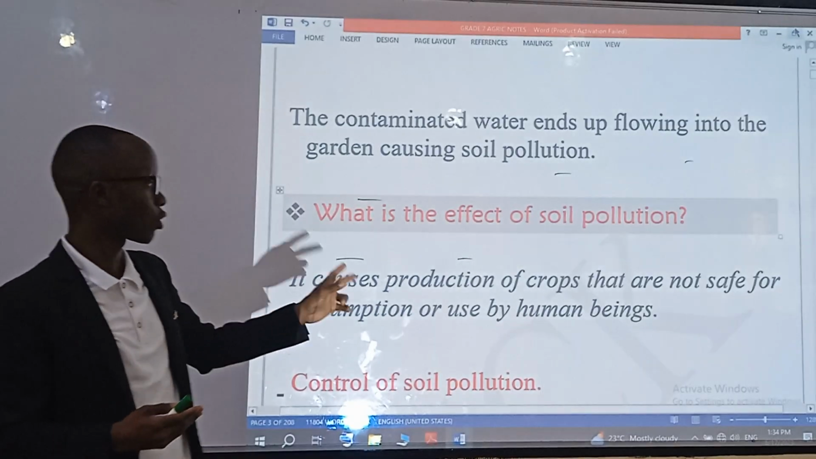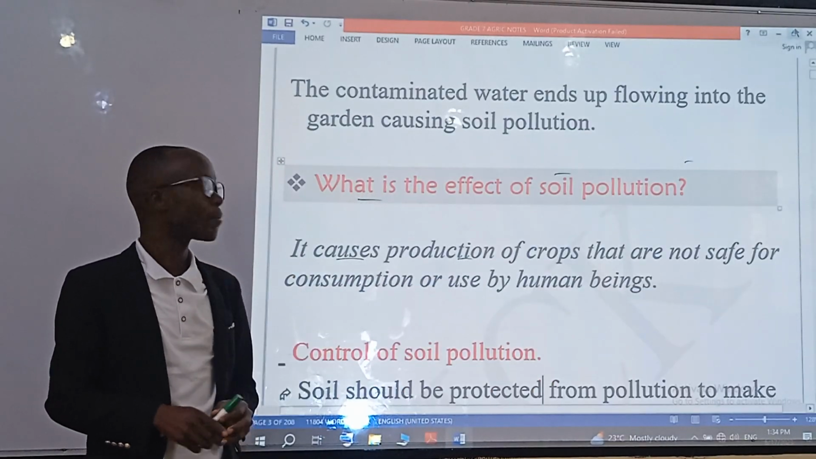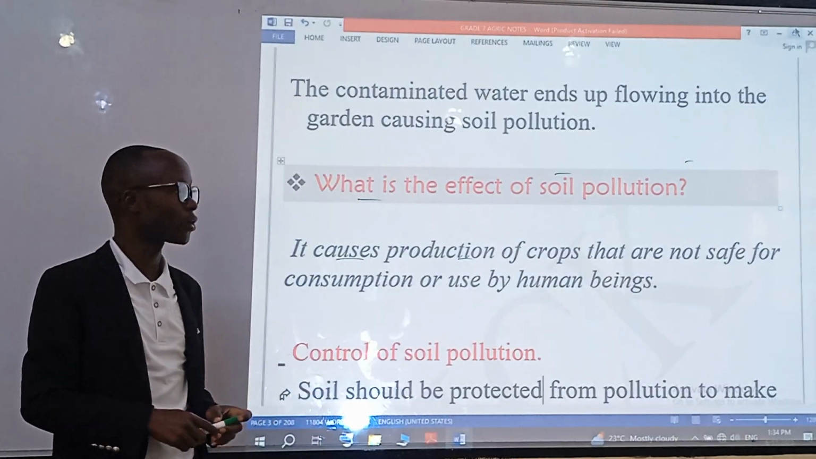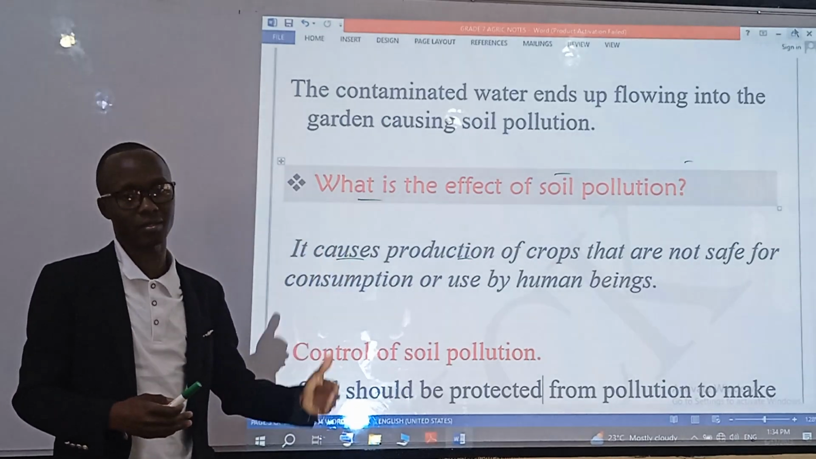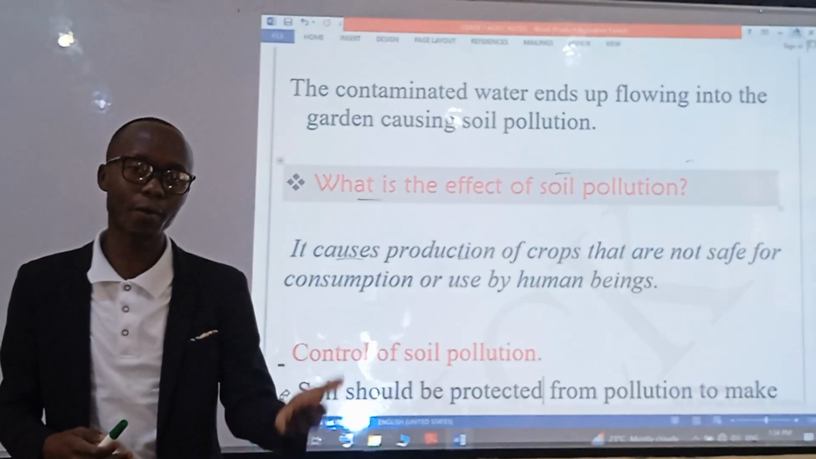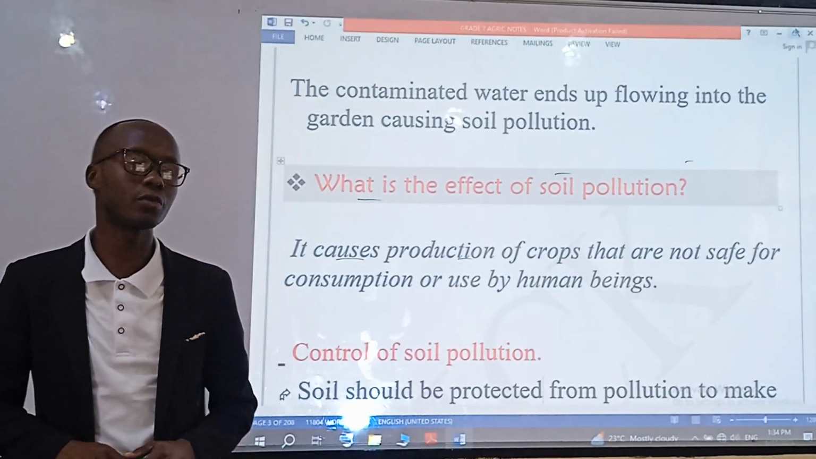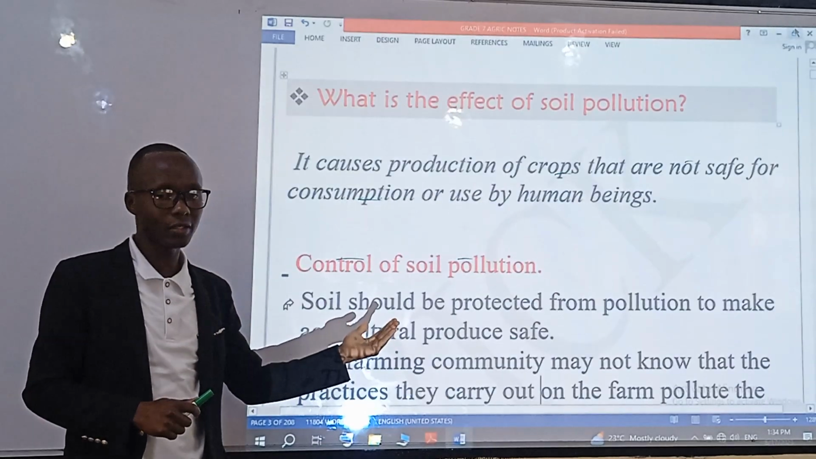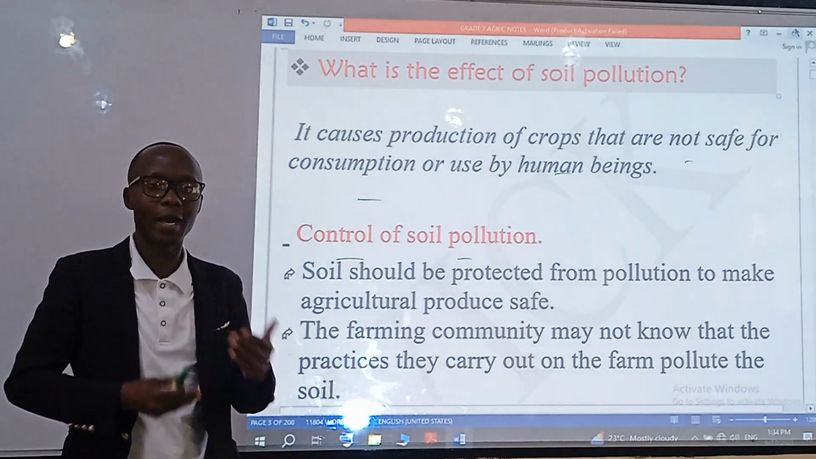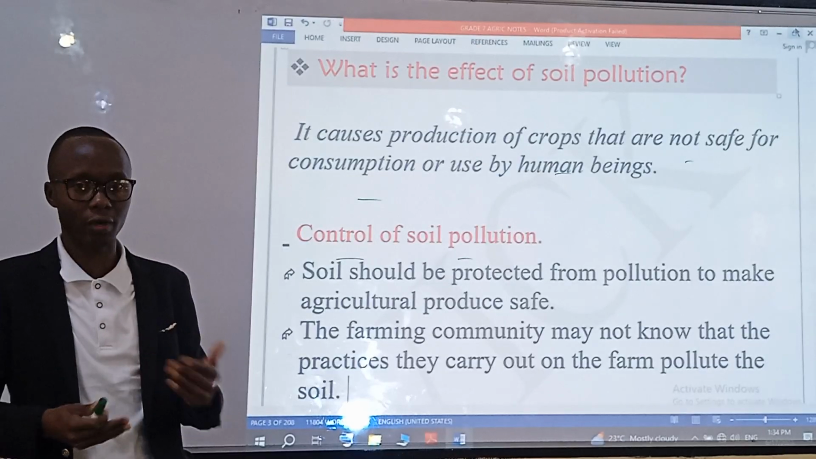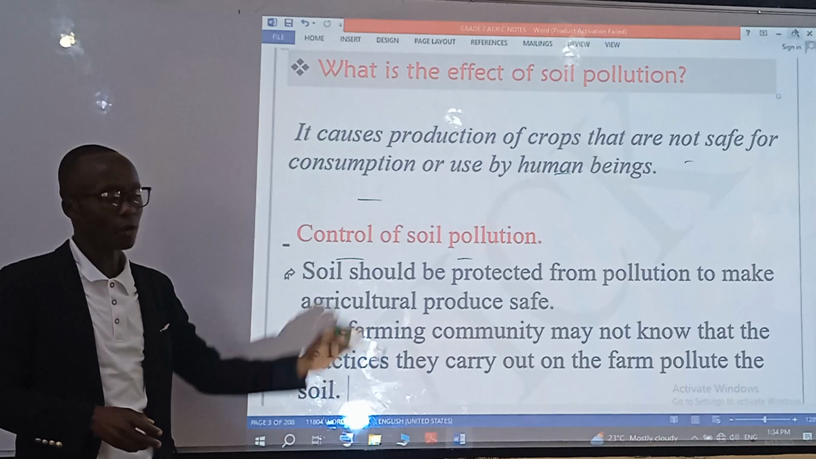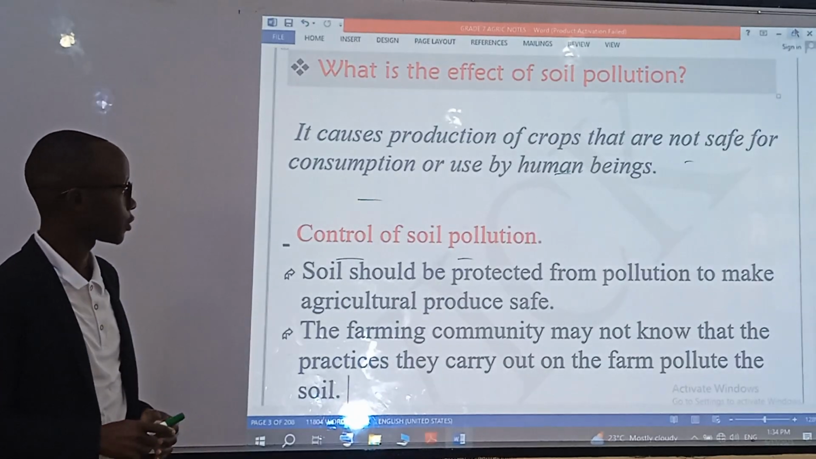And because of that, we may get effects as a result of soil pollution. The biggest effect of soil pollution here is the production of crops that are not safe for consumption by human beings and animals, because we have understood that the excessive use of fertilizers and agrochemicals interferes with the soil organisms and the crops growing in that soil. The plastic containers and the chemical container leftovers, if we don't manage the pollution in agricultural soil, we may end up producing crops that are harmful for our consumption.